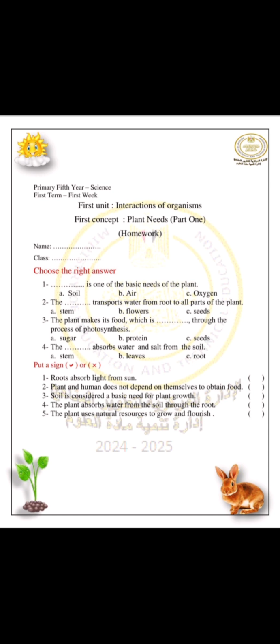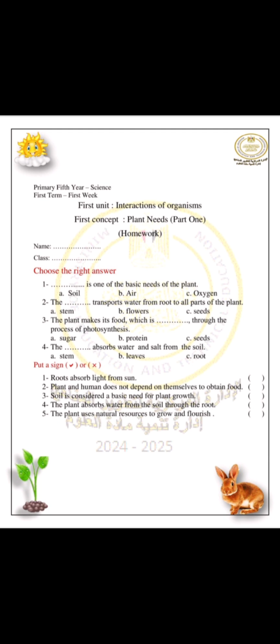Space transports water from roots to all parts of plant. Which part transports the water from the roots to all parts of plant? The stem. The plant makes its food which is space through the process of photosynthesis. The plant makes its food, which is sugar, what we call glucose, sugar.